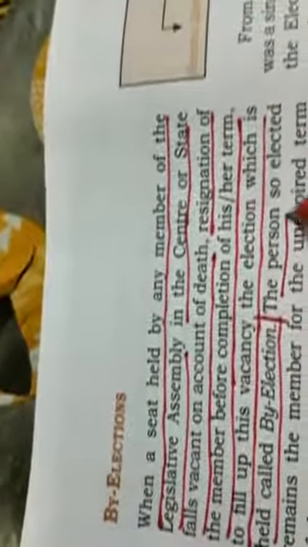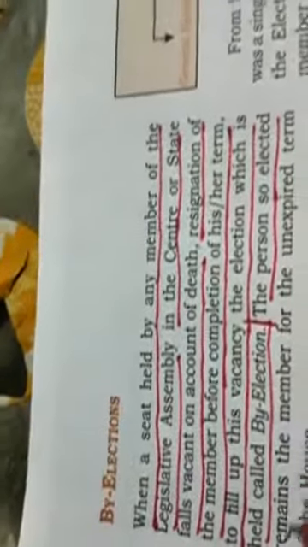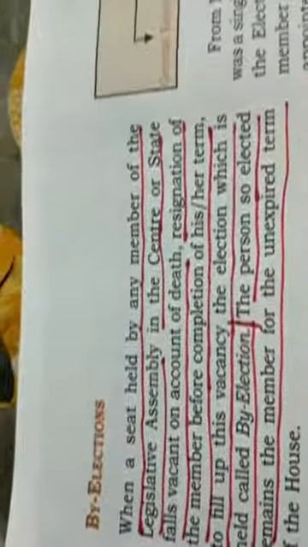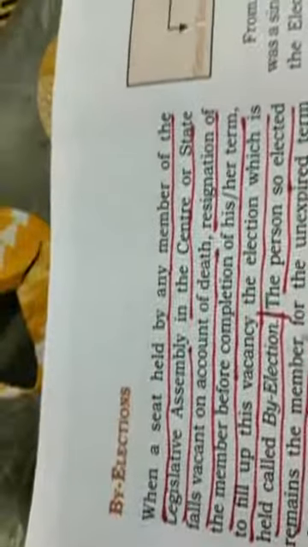Then the person so elected remains the member for the unexpired term of the house. Is it clear? From here till here is the midterm election.